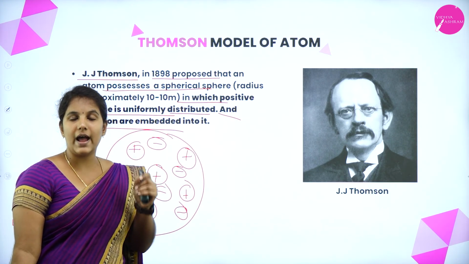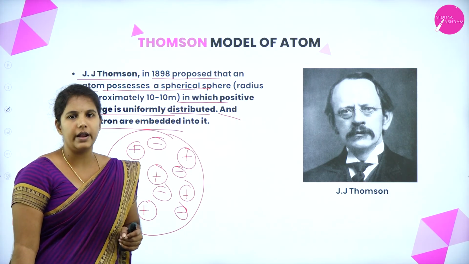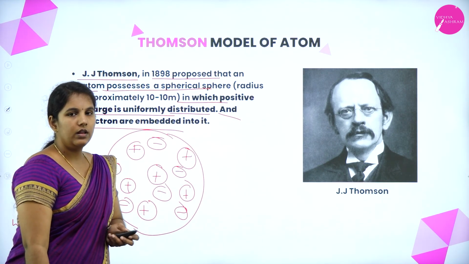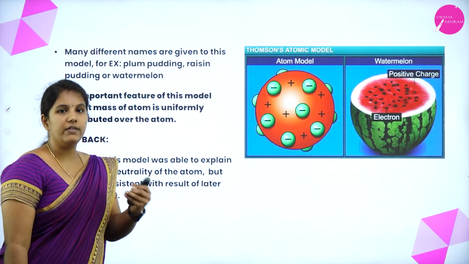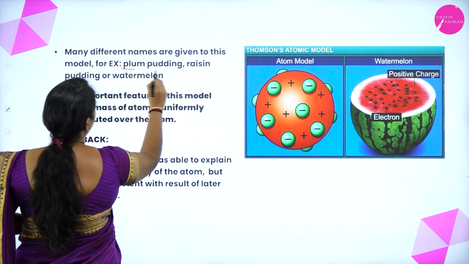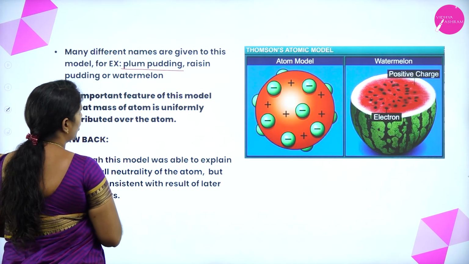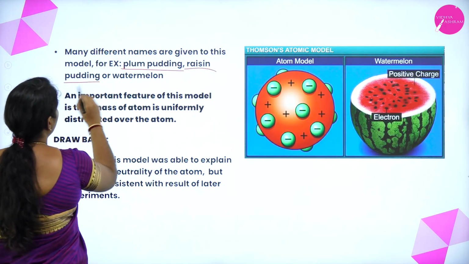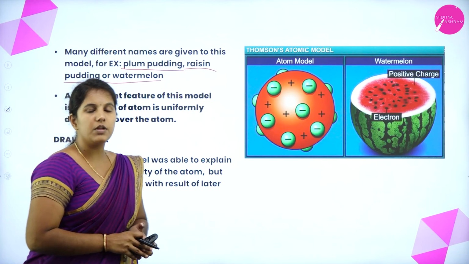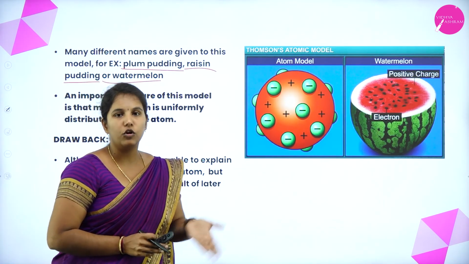So this idea about the structure of an atom was first given by J.J. Thomson. This model has many names: it is also known as the plum pudding model, or raisin pudding model, and watermelon model.